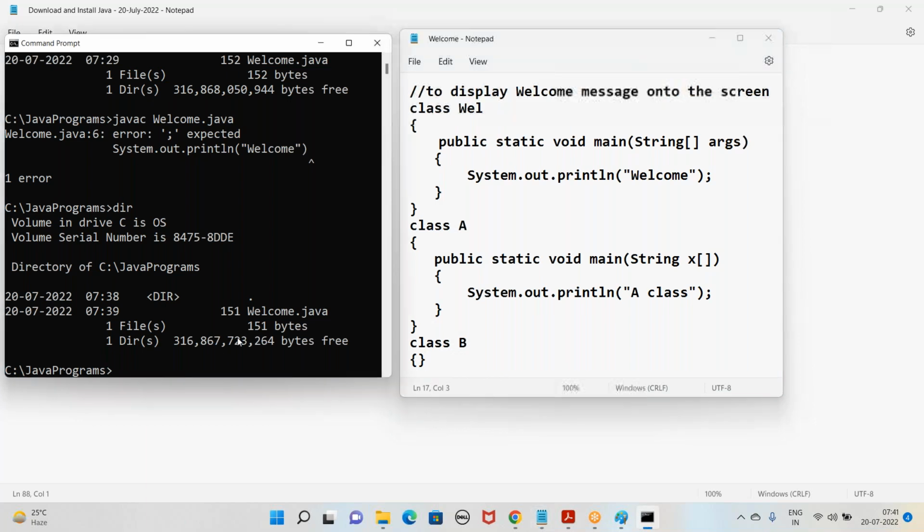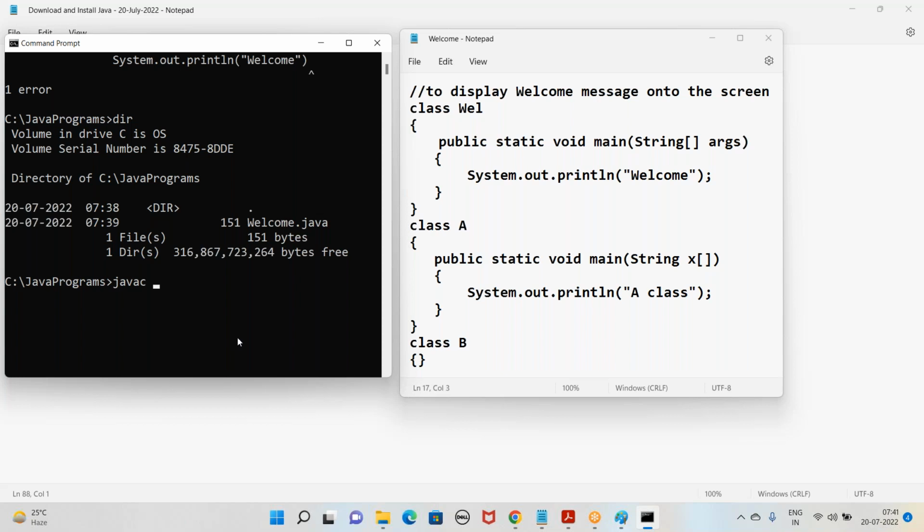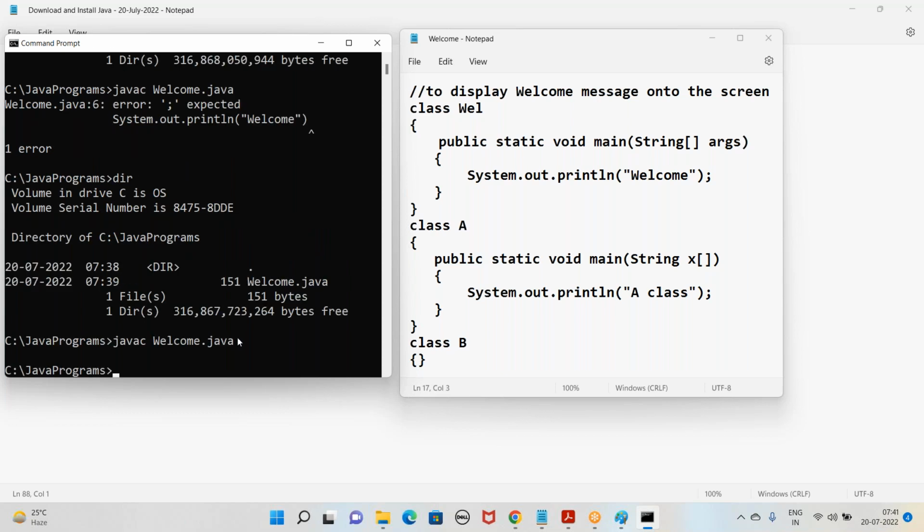Now let us compile the code. javac welcome.java. Once we compile, how many .class files is it going to create now? 3, or 2? 3. Very good. You are good people. So it's going to create 3 classes.